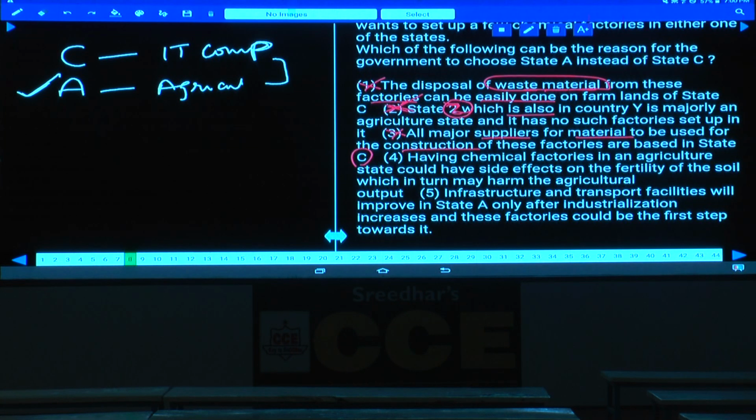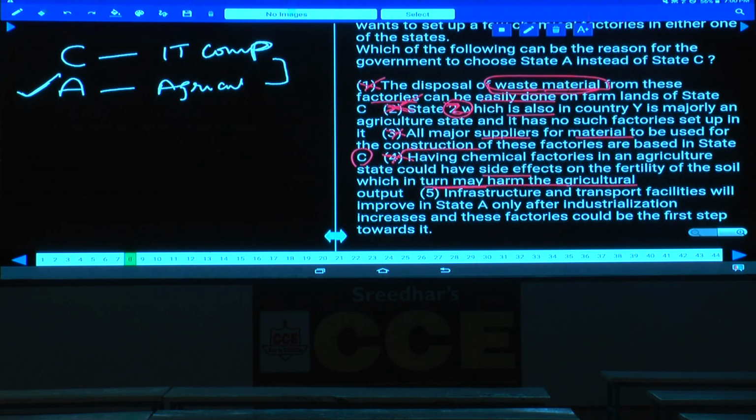Having chemical factories in an agriculture state could have side effects on the fertility of the soil. That is giving a negative result. As it is giving a negative result, if the question is given like this: which of the following cannot be the reason for the government to choose state A instead of state C, then choice 4 will be your answer, because it is a negative effect. What is the negative effect here? All the fields. Now state A is completely based on what? Agriculture. As it is agri-based, its economy will definitely be affected by this. Hence choice 4 also cannot be your answer. Then what is your answer?